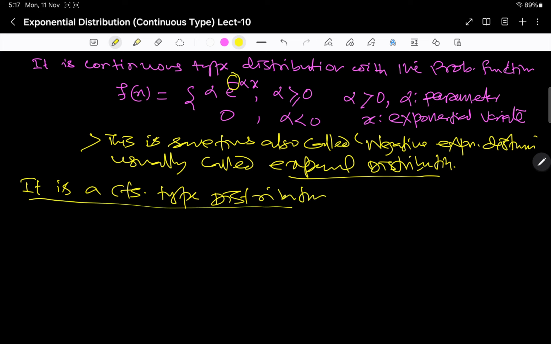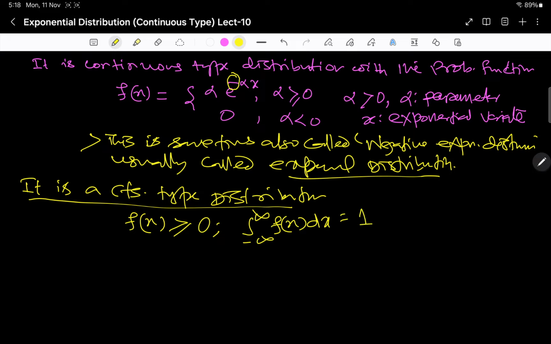Because if I see this f of x, it is non-negative here. Alpha e to the power minus alpha x, coming to the denominator, 1 by e to the power alpha x. Alpha is positive and it will be positive. Now the most important thing is that we have to see the integral from minus infinity to infinity of f x dx is equal to 1.